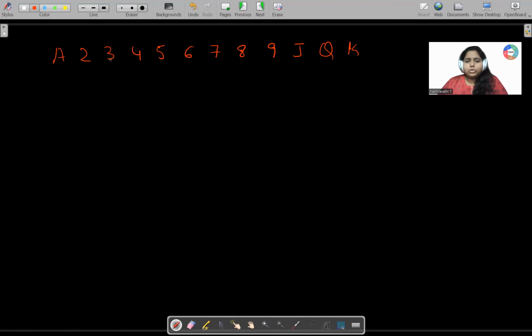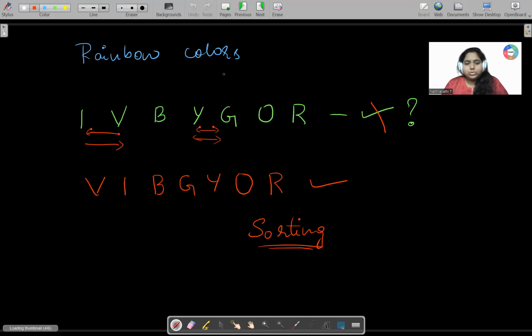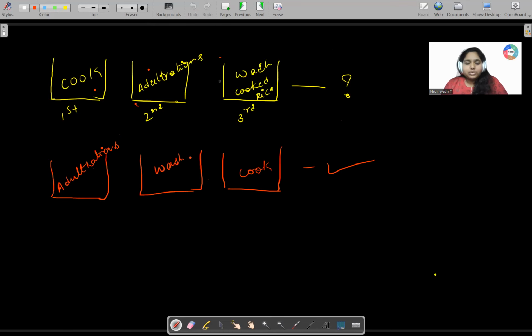So if they're shuffled, what you will do, you will just rearrange them. So if some A 3 4 is there and 2, okay, 2 is also there, what you will do, you will just try to arrange it in the order A 2 3 4. This is the right order, and this is the order where sorting is needed. Okay, so guys, you all have done a great job. Why? Because you have helped me to arrange the VIBGYOR colors, and also you have helped me to cook rice in proper way. That's really nice.